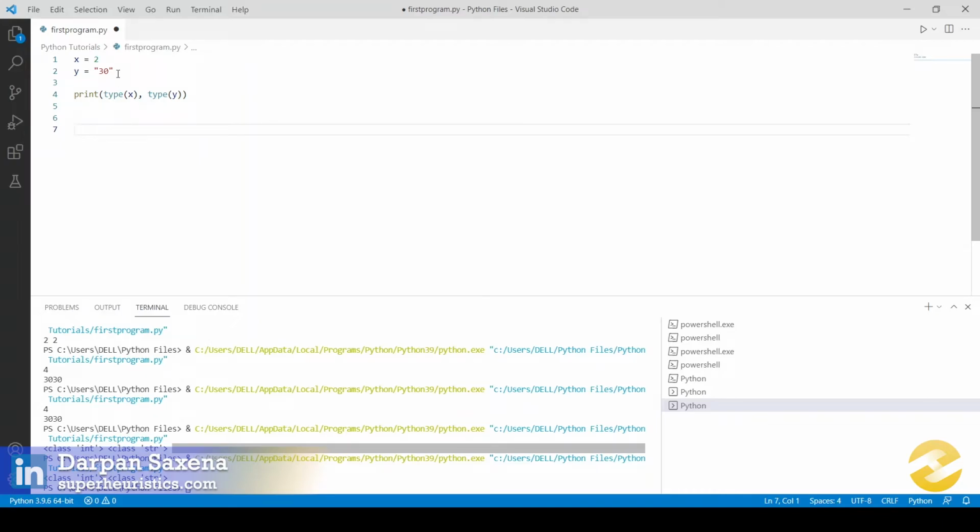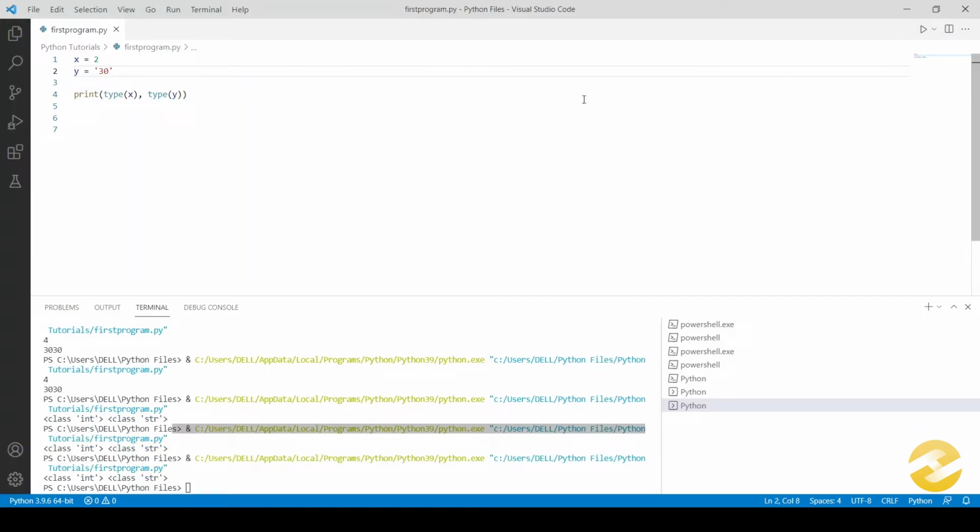Now one more thing, you would ask: what if instead of double quotes, we used single quotes? We can try the same thing over here. Suppose instead of this I use single quotes and I execute this again. You'd observe that it also accepts single quotes as a string. So whether you use single quotes or double quotes, it will be the same thing. You can use either of the two and it would be considered as a string.